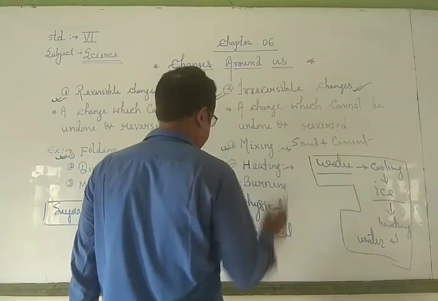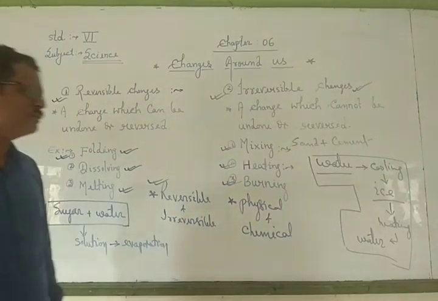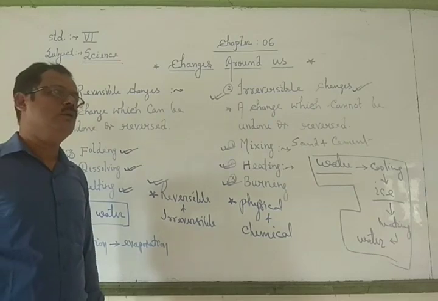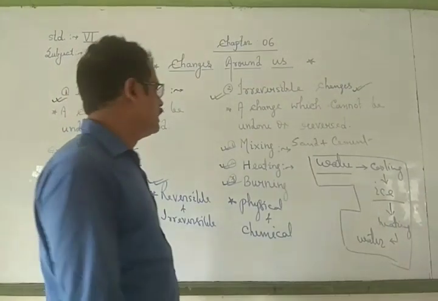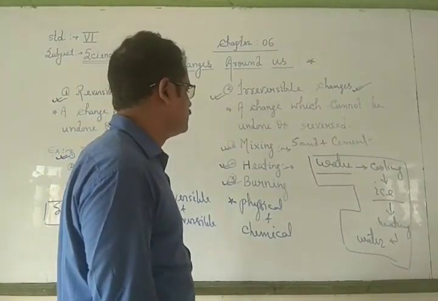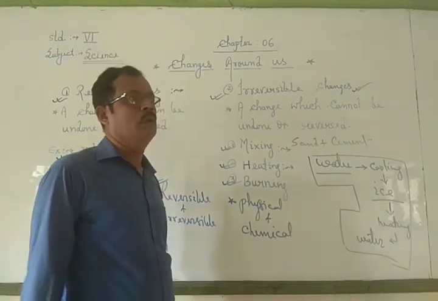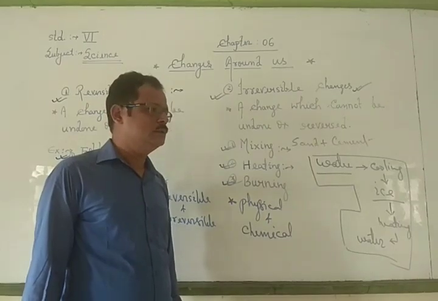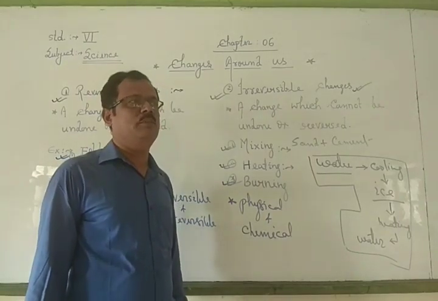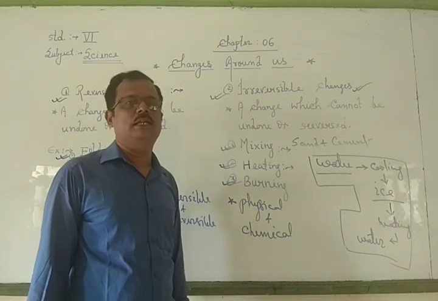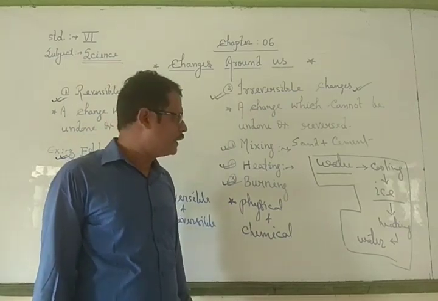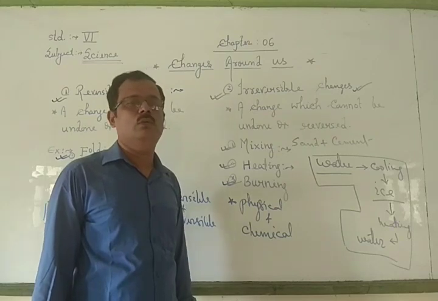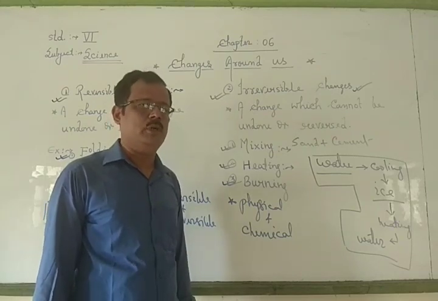Next, burning. By burning of substances, they also change into new form and we cannot find it again. So they are also called irreversible changes. Suppose we burn coal, burn wood, burn paper. In this case, some black substances or carbon particles are found in the last. And this again cannot convert into original form. It means into the form of coal, wood and also paper.